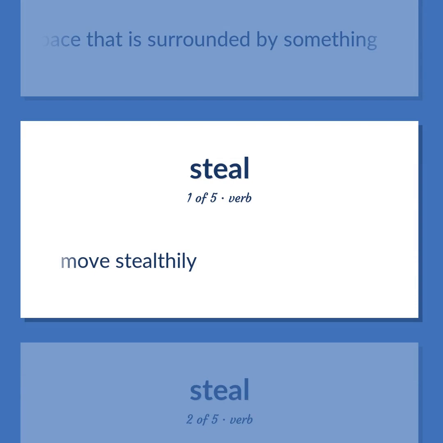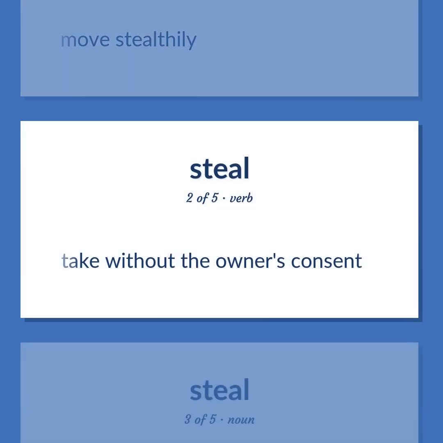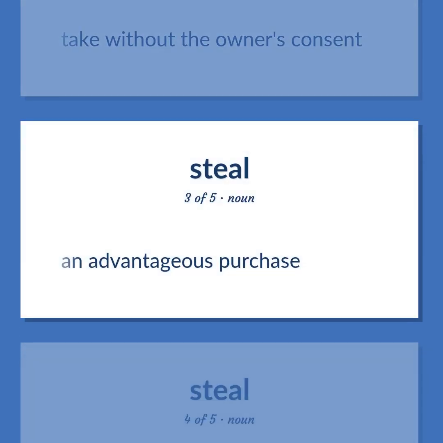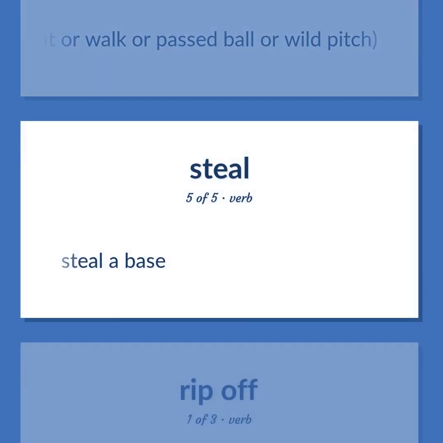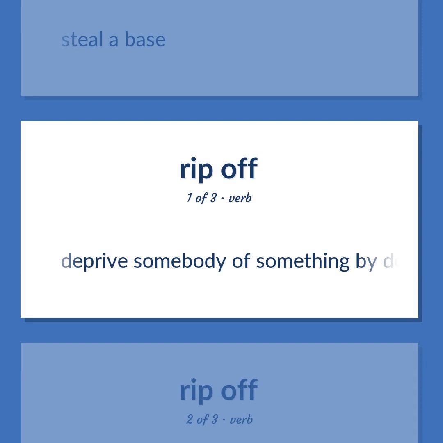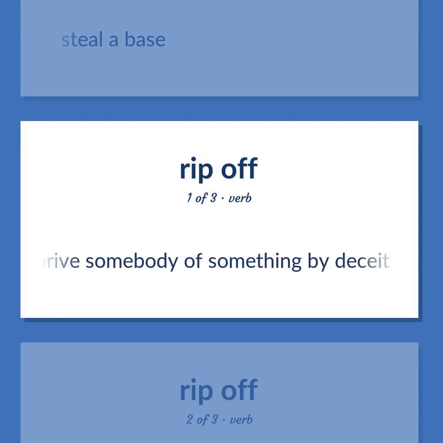Move stealthily. Take without the owner's consent. An advantageous purchase. A stolen base. An instance in which a base runner advances safely during the delivery of a pitch, without the help of a hit or walk or passed ball or wild pitch. Steal a base. Deprive somebody of something by deceit.